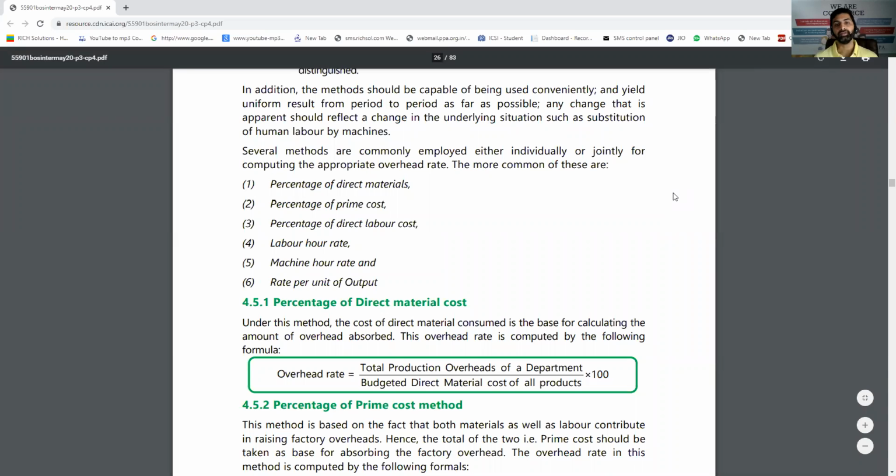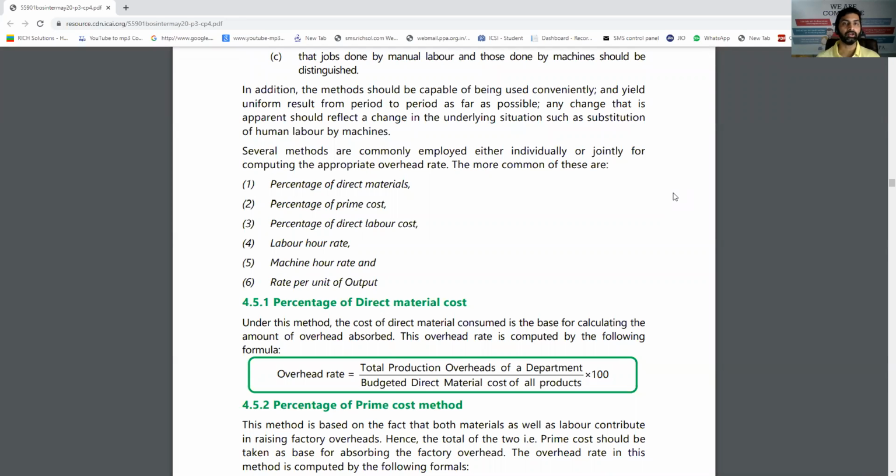Now, the next question can be asked: what are the different methods to find out the overhead absorption rate? In the earlier example, I said that last year we paid some electricity bill, let's say 10 lakh rupees, and we worked for, let's say, 2 lakh machine hours, that means the rate comes to rupees 5 per machine hour. So machine hour was the base for calculating this absorption rate, that is, overhead recovery rate. So that is one of the methods. There can be different methods, different bases to make the prediction of overhead.